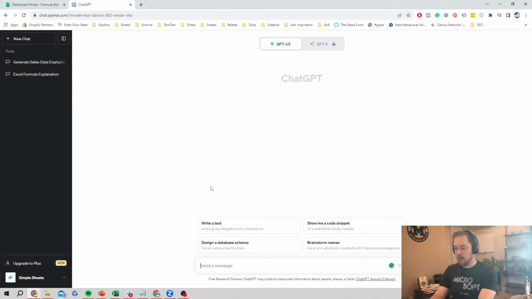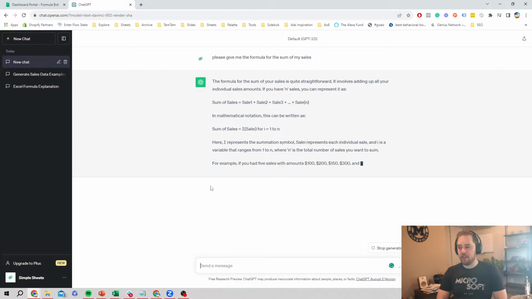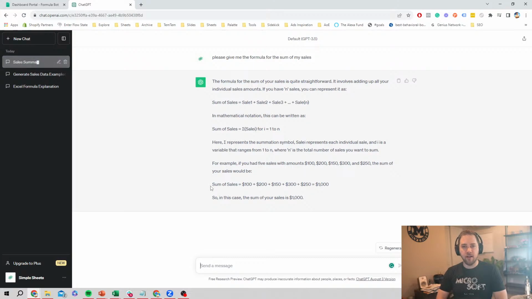So if I said, please give me the formula for the sum of my sales, it'll just say, okay, this is how you would do it with math and everything like that. However, it's not going to give me an actual Excel formula because it doesn't have my data or my context. So that's where you can engineer your prompt to be a little more specific and get better results.